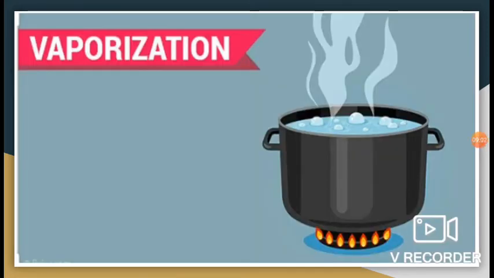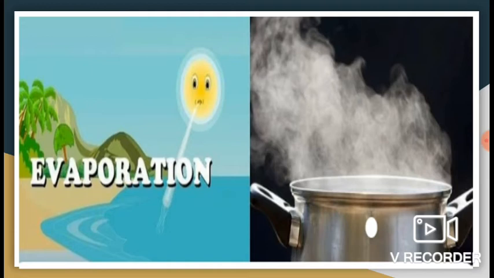The process by which a liquid changes into a gas is called vaporization. Vaporization can happen by evaporation and boiling. Boiling is the process of change of liquid into water vapor at a particular temperature and pressure from all parts of the liquid.